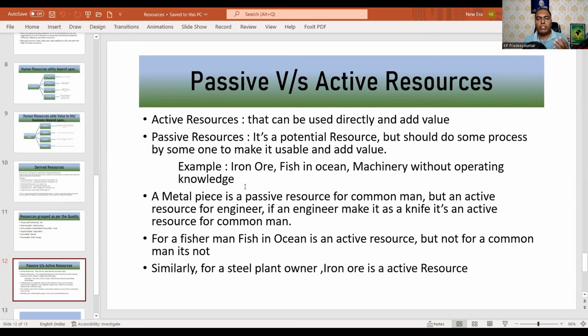Likewise, for a fisherman, fish in the ocean is an active resource. But for a common man, it is not; it's a passive resource for him. Similarly, for a steel plant owner, iron ore is an active resource. He can directly use it to make iron bars, iron rods, and the like. So that is the difference between passive resources and active resources.